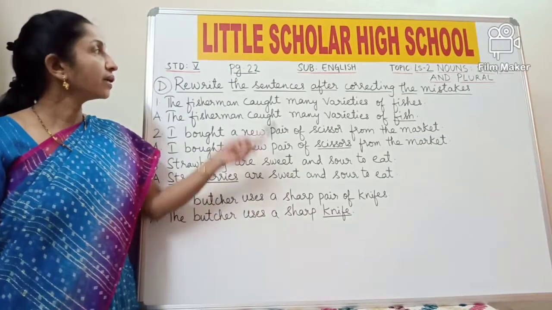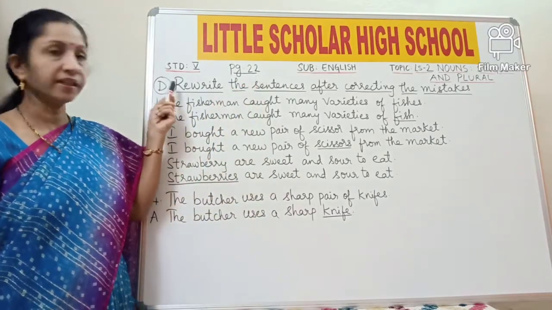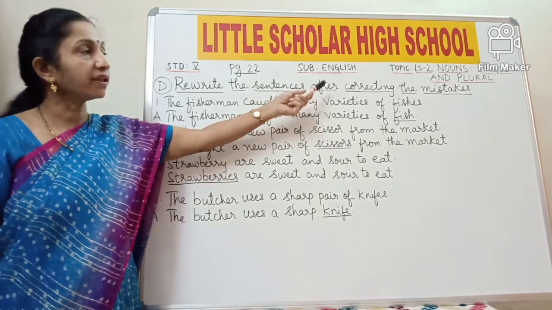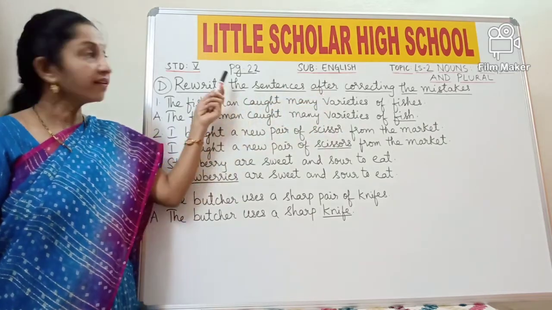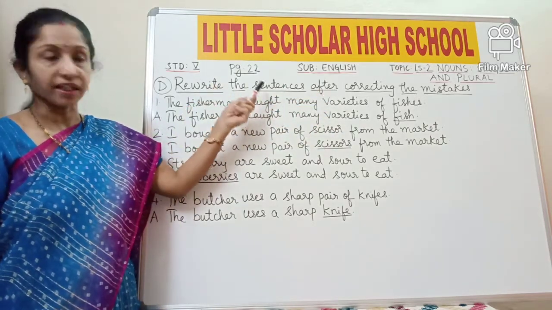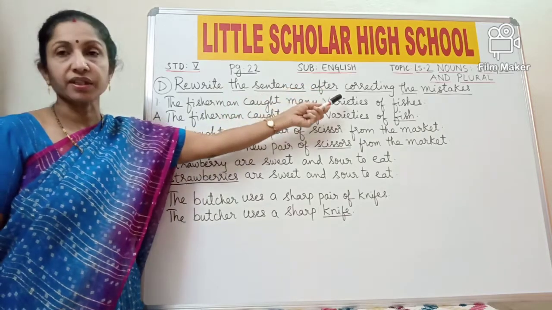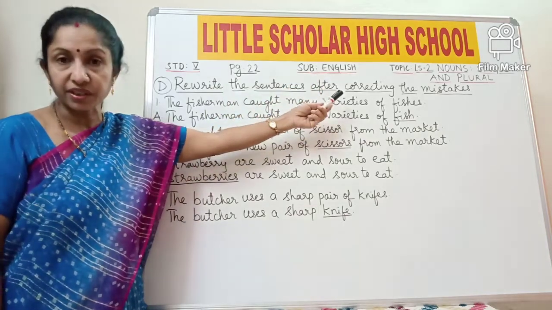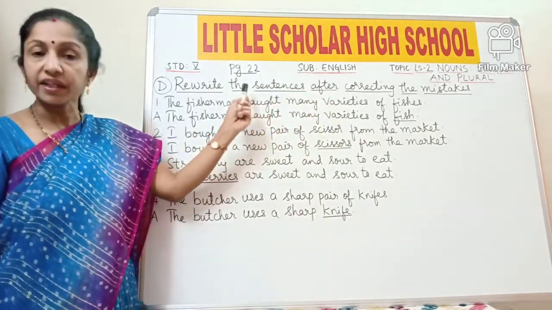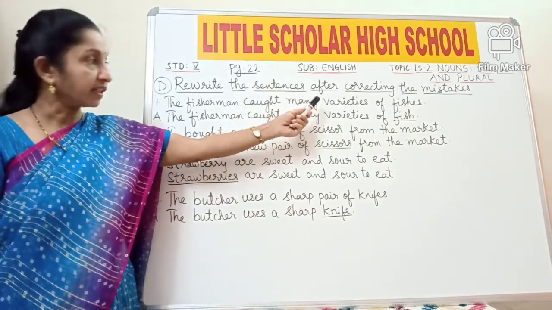Okay kids, now look at page number 22, bit D. Rewrite the sentences after correcting the mistakes. So again rewrite means write each sentence again after correcting the mistakes. So here first you have to identify the mistake in each sentence and rewrite the sentence after correcting the mistakes.